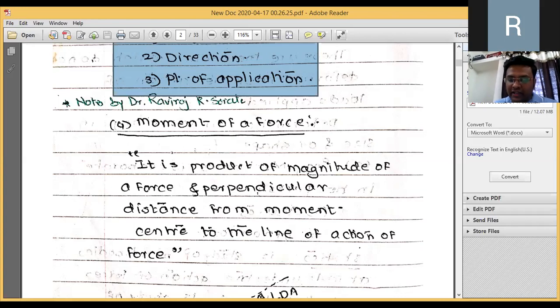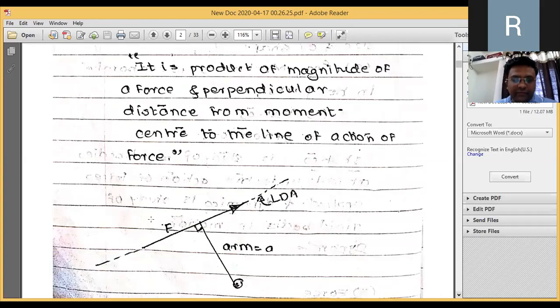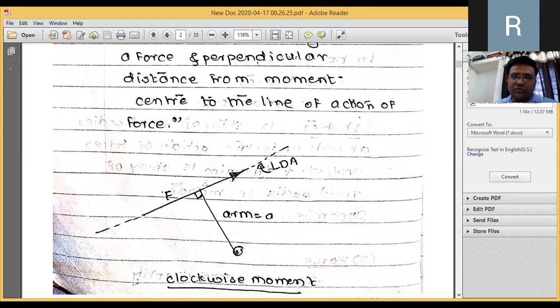You can easily see in the diagram. This is the rigid body, and this is the force. As we know, force requires its direction and point of application. This is the LOA, line of action of force, and this is the distance between the point of application and the point at which we are calculating the moment. If we are calculating the moment over here, then force multiplied by the perpendicular distance between these two points is nothing but its moment. Since force is a vector quantity, moment is also a vector quantity. Therefore, it should be defined by magnitude as well as by direction.